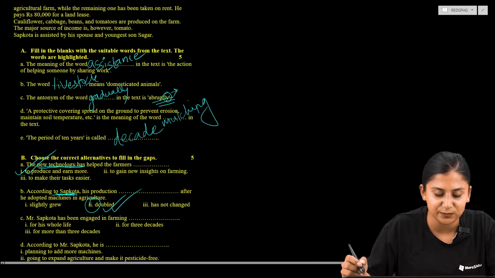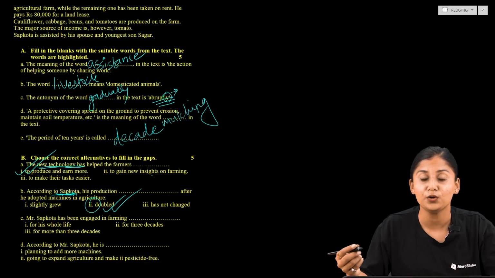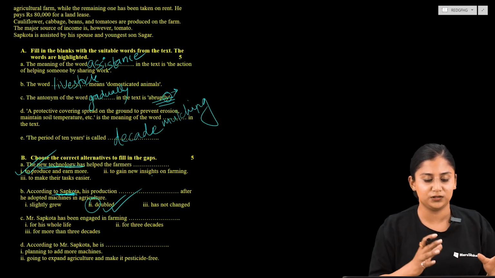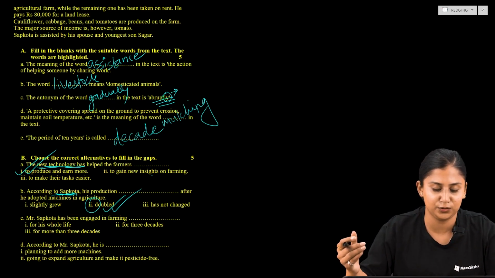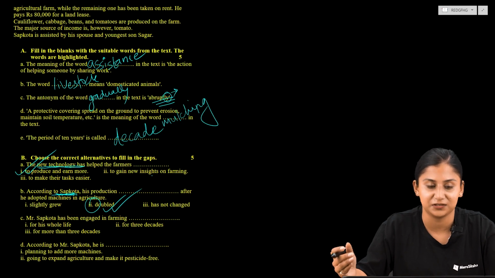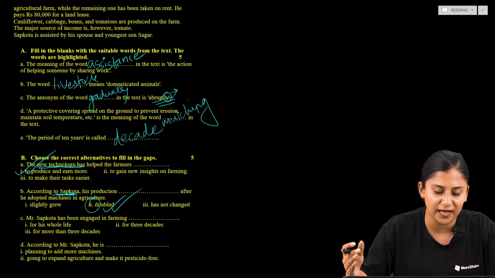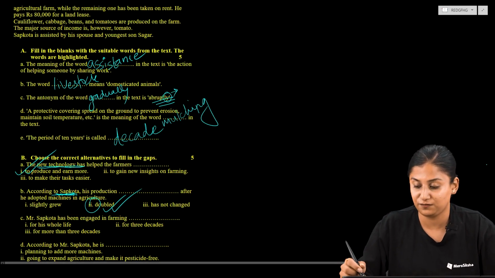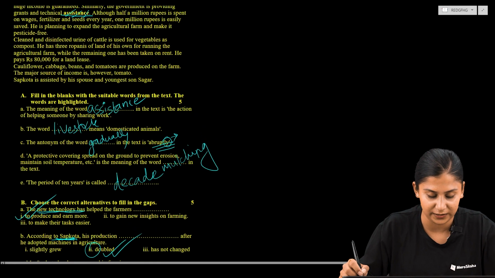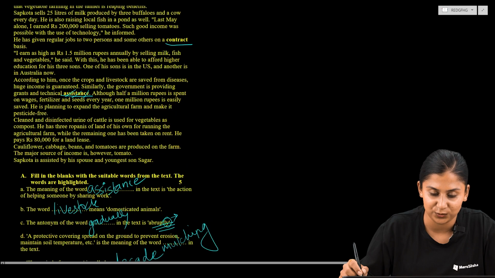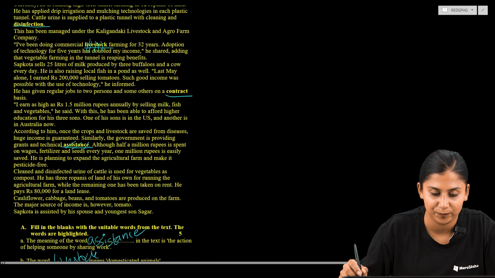Mr. Sapkota has been engaged in farming. So now we are supposed to know the duration. So what is the duration of his engagement in the farming? So is it for his whole life, or for 3 decades, or for more than 3 decades? Now let us find out for the word decades over here, which passes us the idea of time.